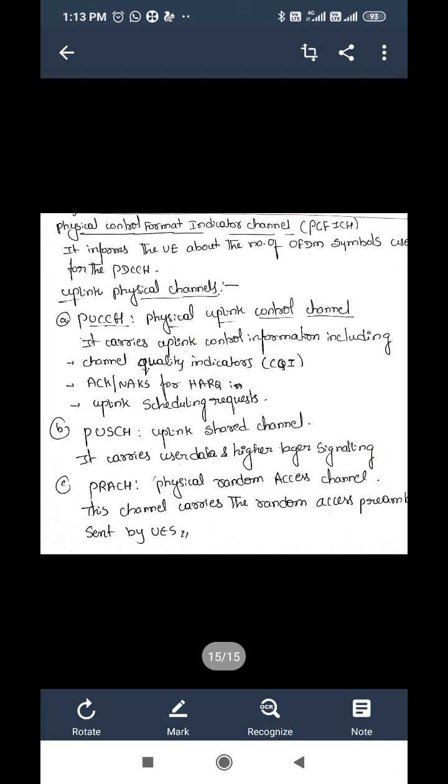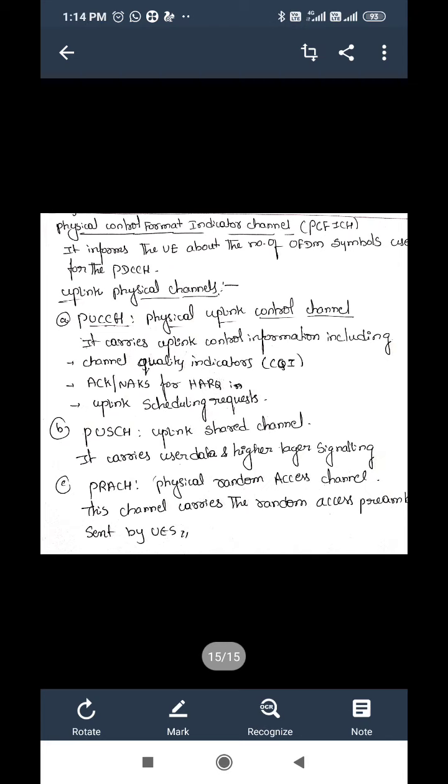Now we will study uplink physical channels. There are three uplink physical channels: PUCCH, PUSCH, PRACH. PUCCH is the physical uplink control channel. PUSCH is the physical uplink shared channel. PRACH is the physical random access channel. First one, PUCCH.